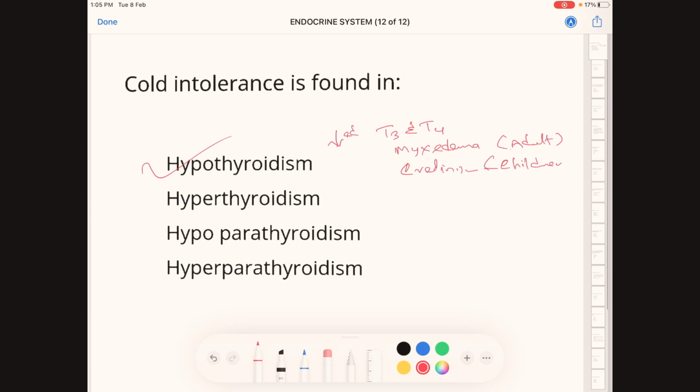So cold intolerance is found in which type of patient? In a hypothyroid patient. And hyperthyroidism is known for heat intolerance.